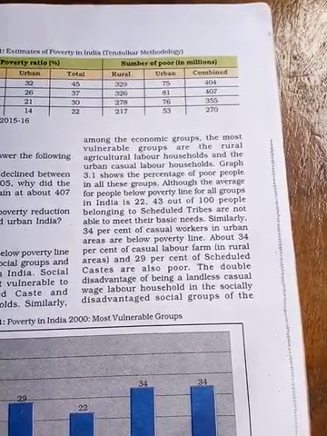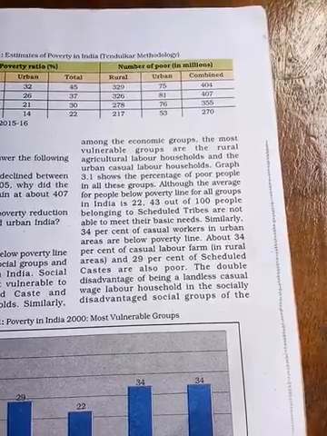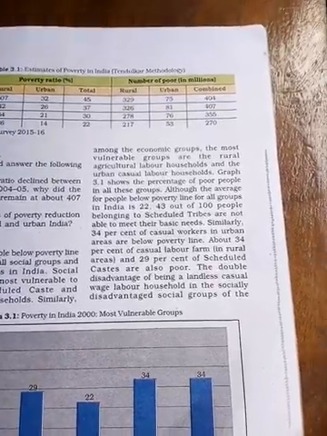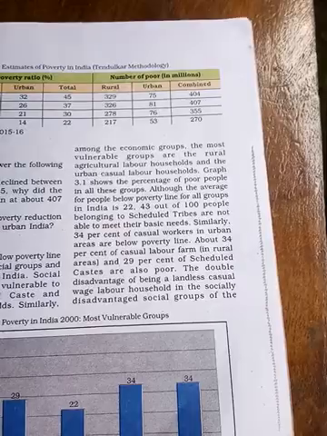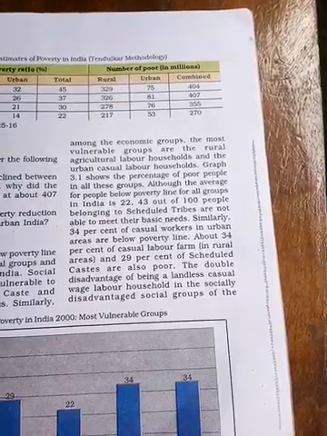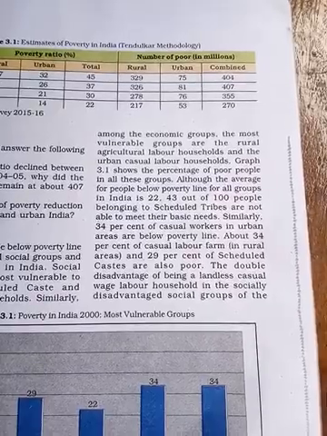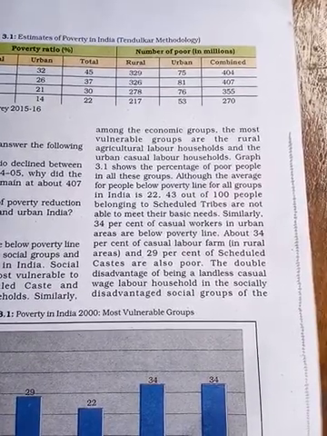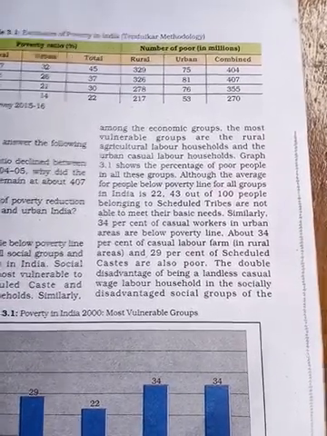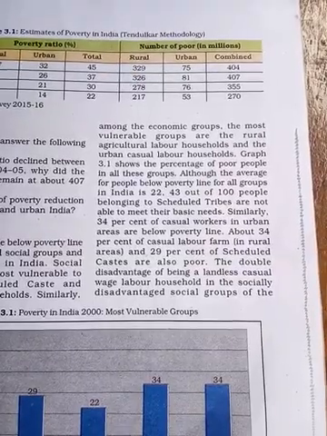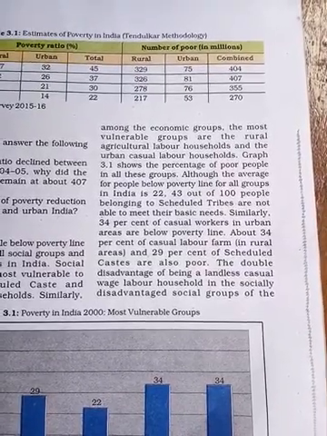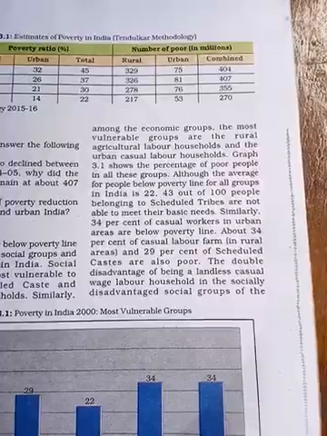Similarly, 34% of casual workers in urban areas and 34% of casual laborers in rural areas are below the poverty line, and 29% of scheduled caste are also poor.